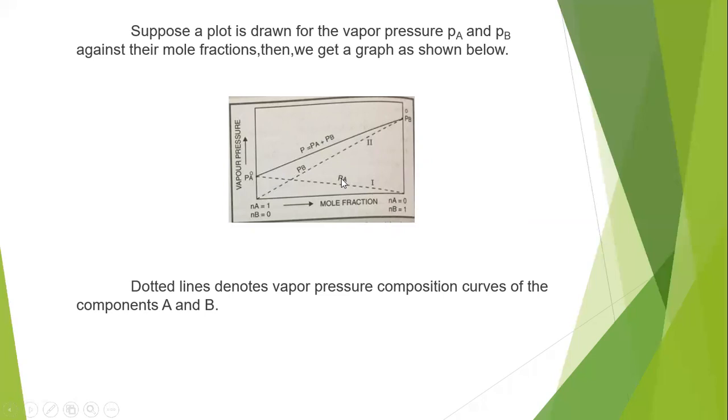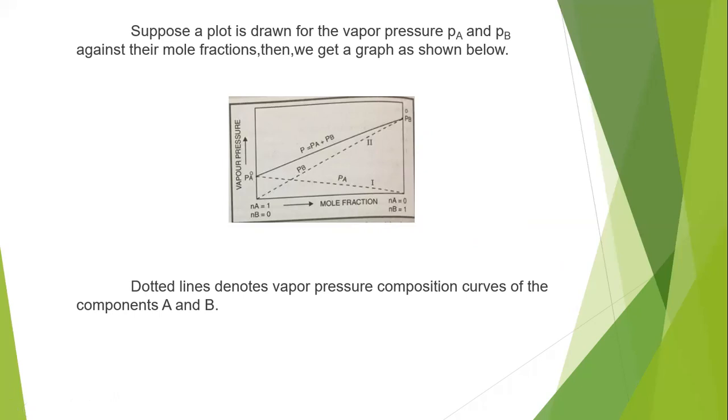PA is the partial vapor pressure of A and PB is the partial vapor pressure of B. When the number of moles of A equals 1, its partial vapor pressure increases from the value at NA equal to 0, and P0A, the pure state, has a very high vapor pressure.